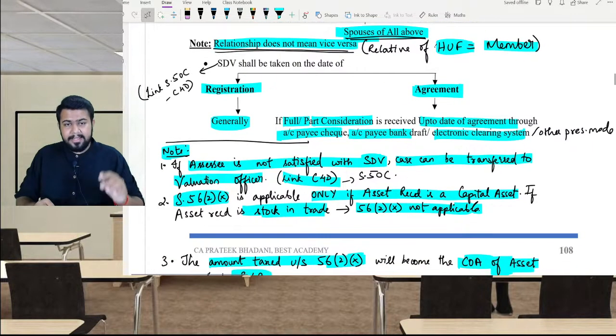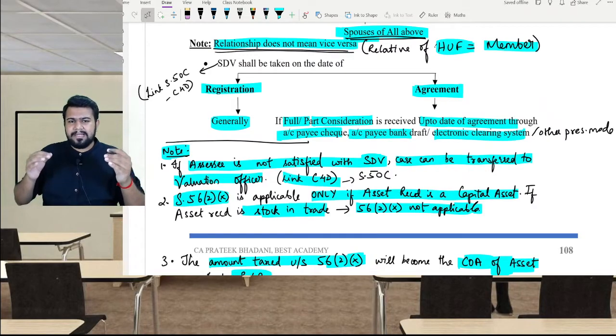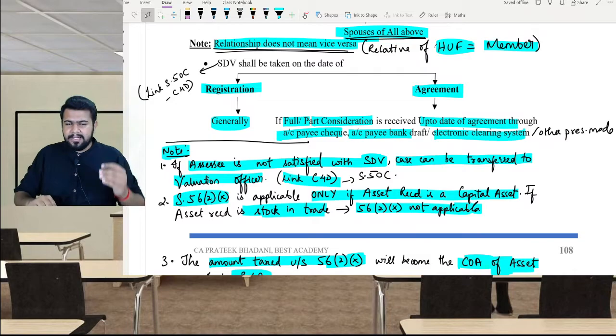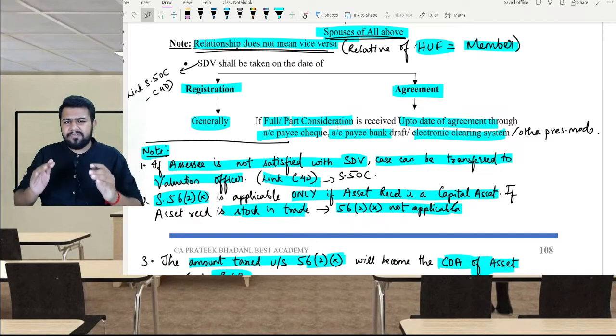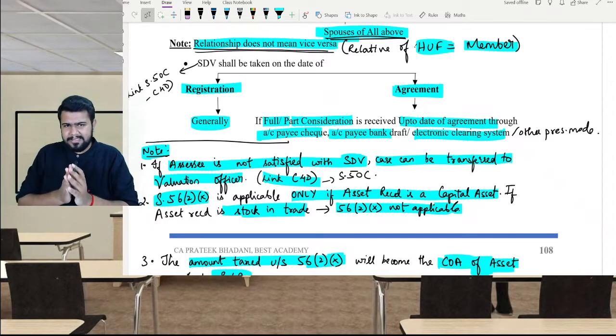Similarly, in section 50C the assessee had the option to go to the valuation officer, correct? Here also the assessee has the option to go to the valuation officer. If the assessee is not satisfied with the stamp duty value, thinking it is a very high amount, then he can request the assessing officer.